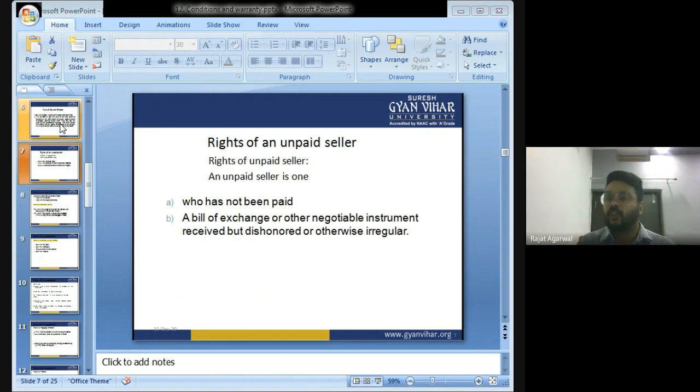Suppose I went to purchase a music system. The music system was of rupees 50,000. The shopkeeper has given me the music system and I made a cheque of 50,000 and gave that cheque to the shopkeeper. Now the shopkeeper put the cheque in the bank and the cheque is dishonored. The shopkeeper will be known as an unpaid seller because he did not receive the money, since the cheque is dishonored.